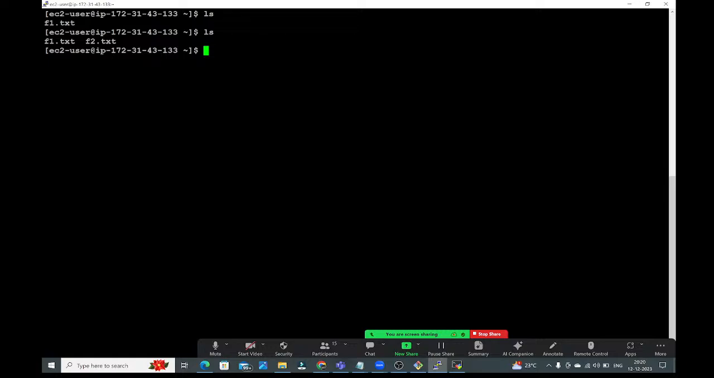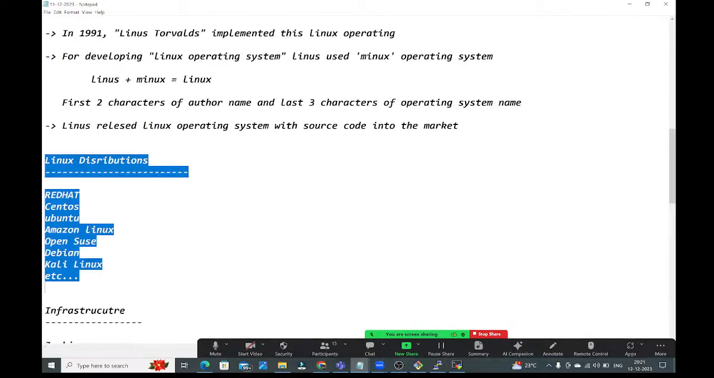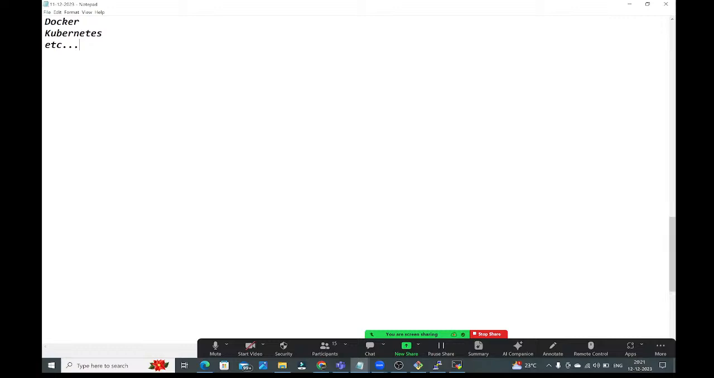Guys, now let me open the notes. Let me open our notes. Okay, here I am going to put Linux commands. Linux commands I am giving it here.